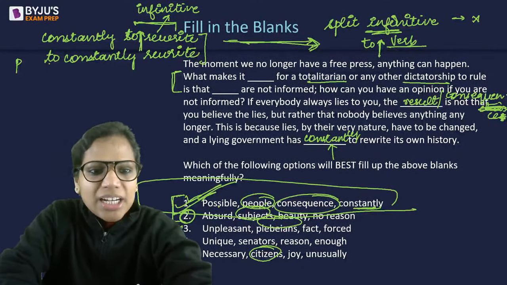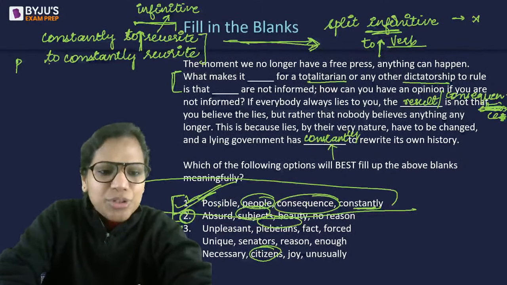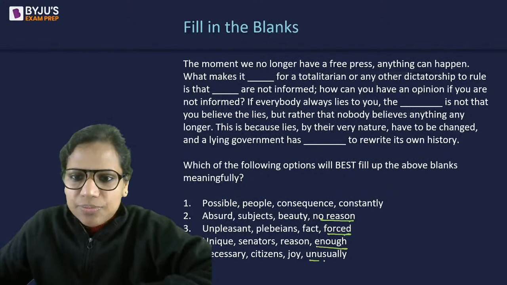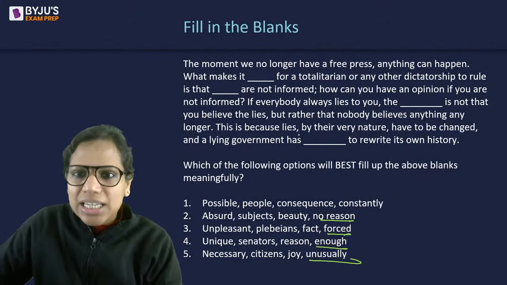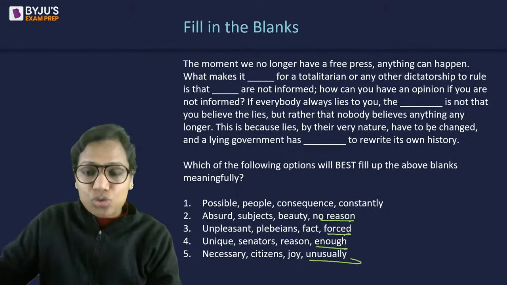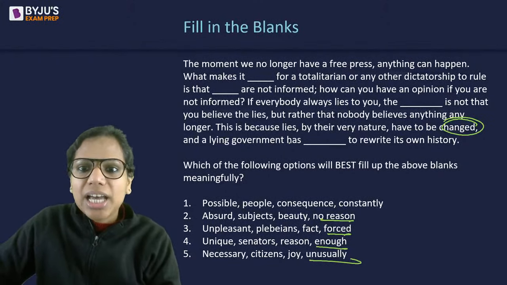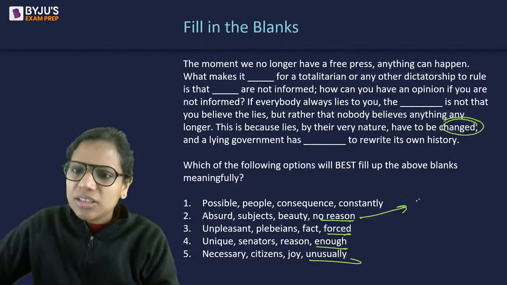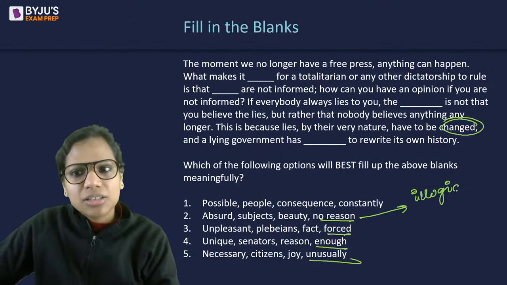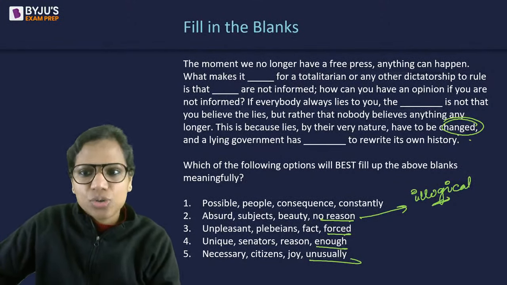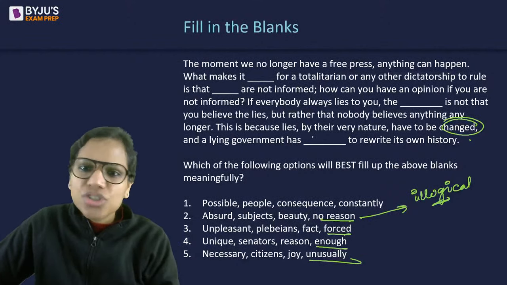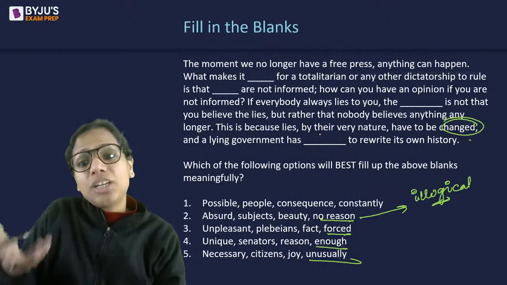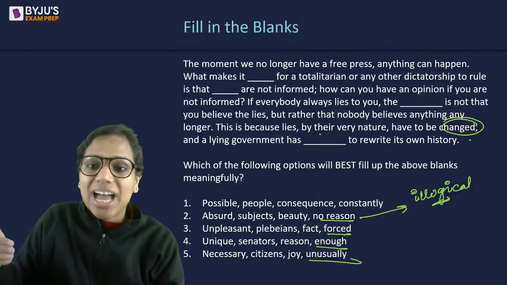Clear? And even if, let's say, you didn't know this grammar rule, then also, if I look at these other words, this is because lies by their very nature have to be changed. And a lying government has dashed to rewrite its own history. So has no reason. This becomes illogical. It has every reason to rewrite its own history because lies have to be changed. So it needs to update. Has forced does not fit. A lying government has forced. Has forced whom?